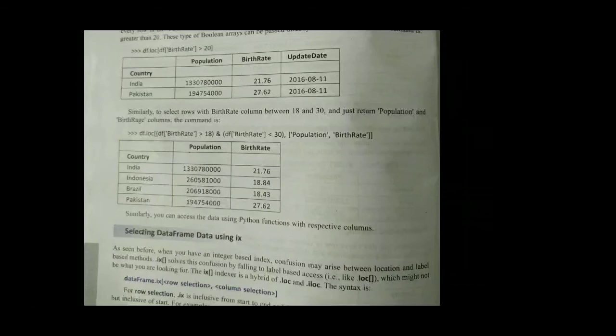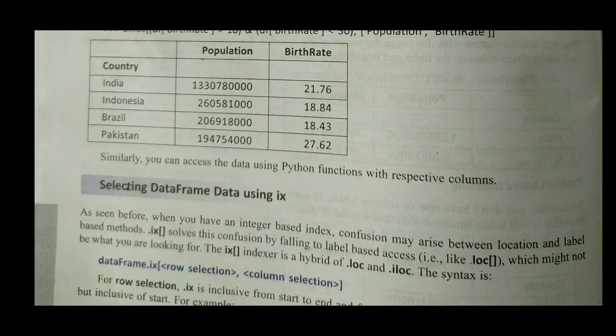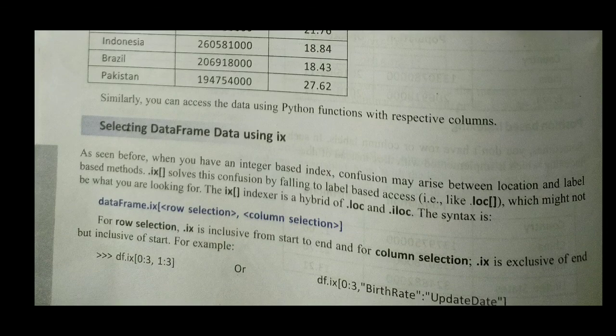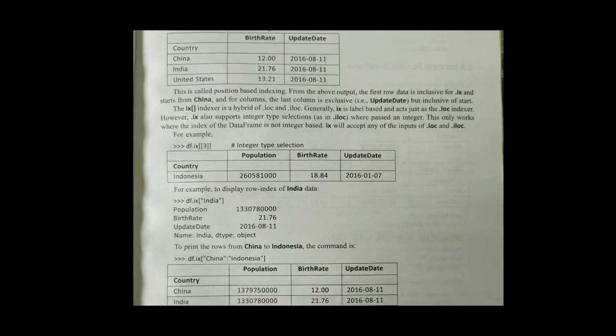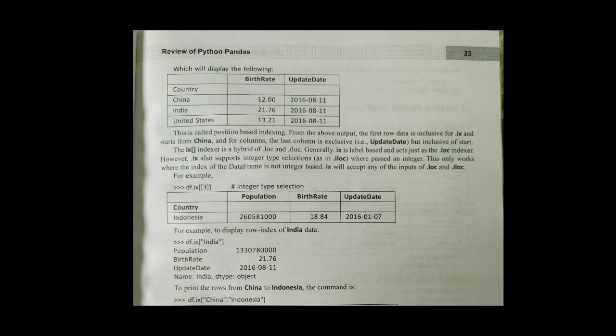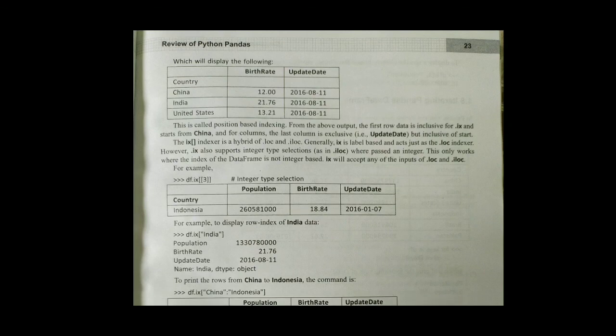And then one more method is there, that is the ix method. As seen before, it will look like df.ix[0:3, 1:3], or you can write df.ix[0:3, 'birth rate':'update date']. It will display values of birth rate and update on the basis of country: China, India and United States.